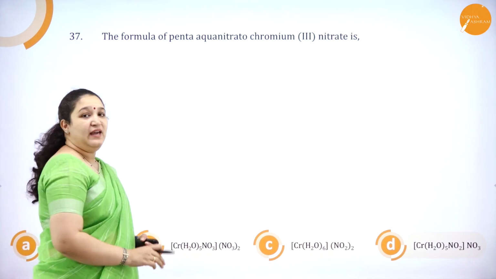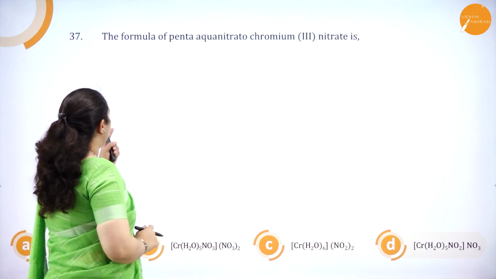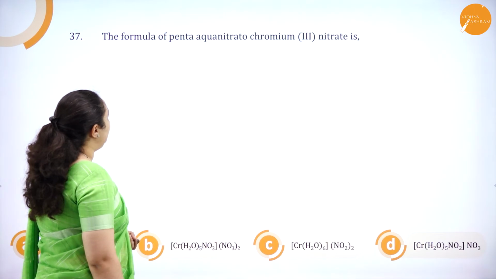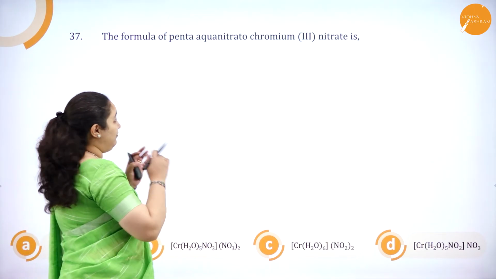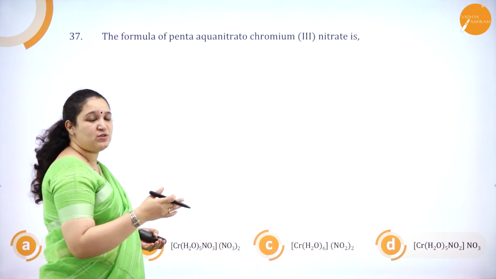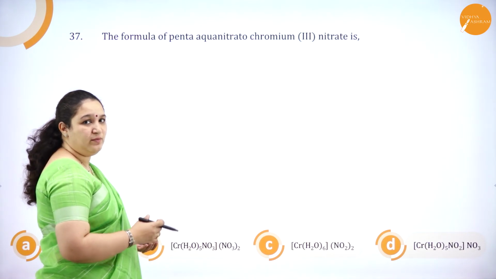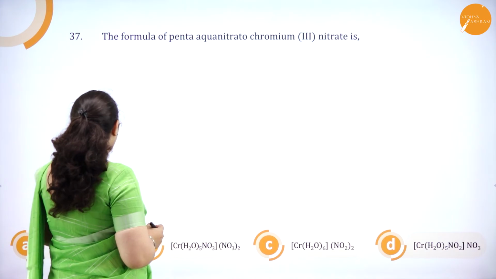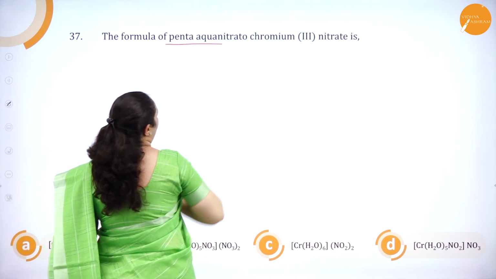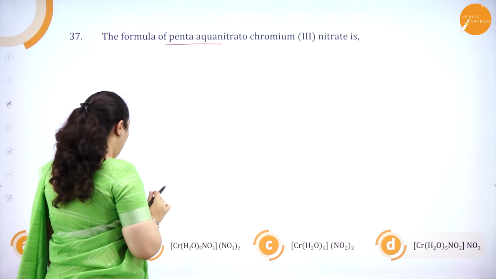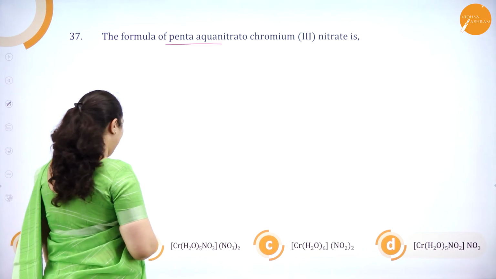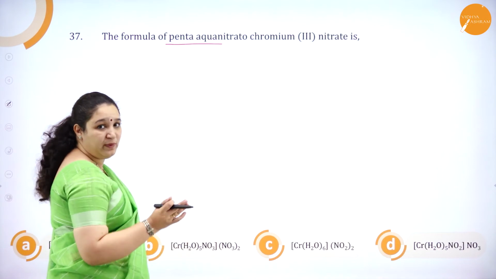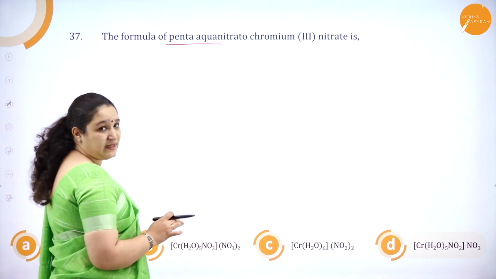Next one. In the 37th question, the formula of pentaaqua nitrato chromium(III) nitrate is, they have given the name. You're supposed to choose the correct formula, the molecular formula for this. So, pentaaqua, 5 H2O should be there. Obviously, option A and option C are ruled out because there are 6 water molecules acting as ligands.